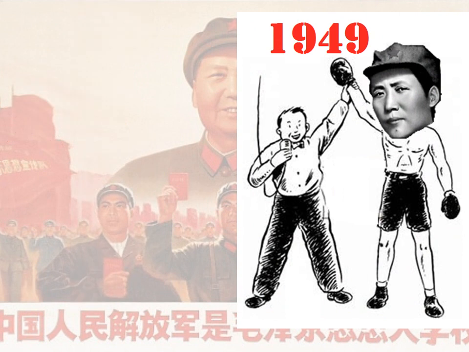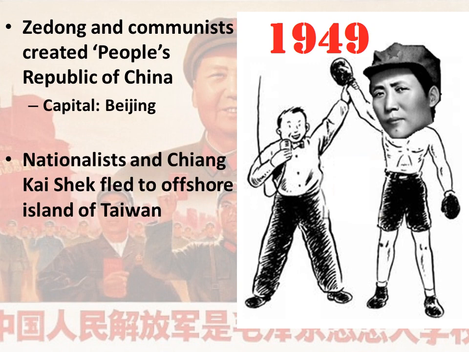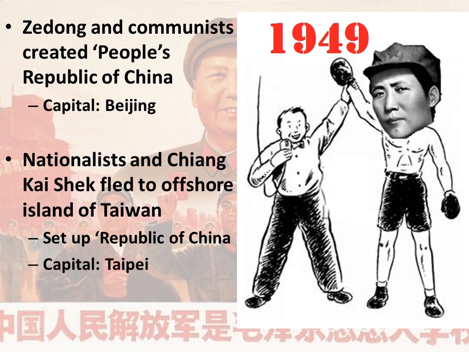Communist forces won the war by 1949 and created the People's Republic of China, led by Mao Zedong. They set up the capital of their government in the city of Beijing. The nationalists, who had lost, and Chiang Kai-shek, fled to the offshore island of Taiwan, where they set up a competing government called the Republic of China, whose capital was at Taipei.